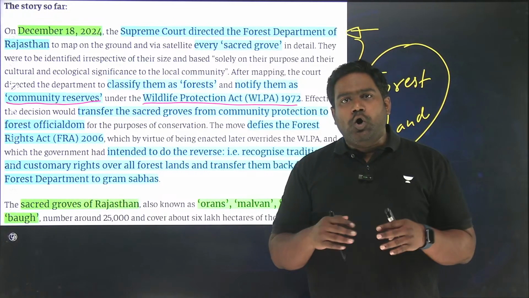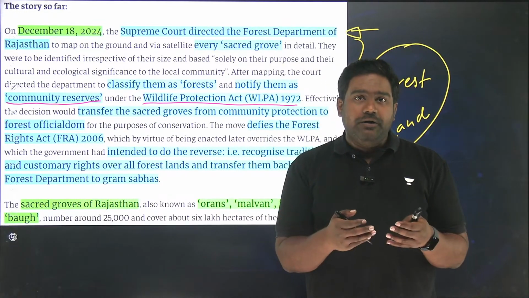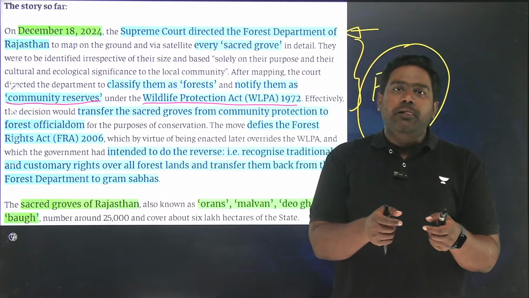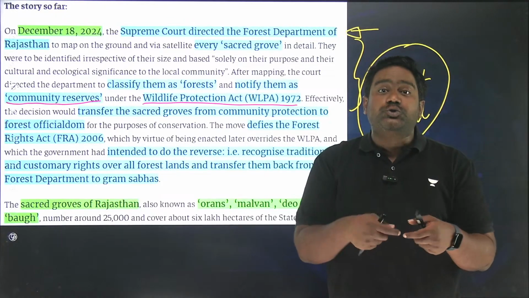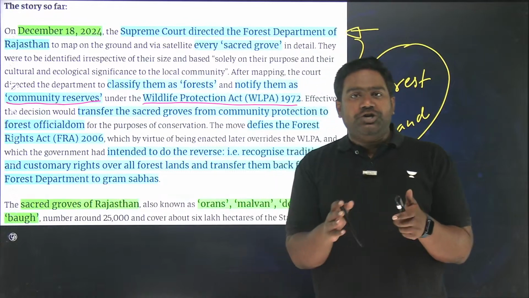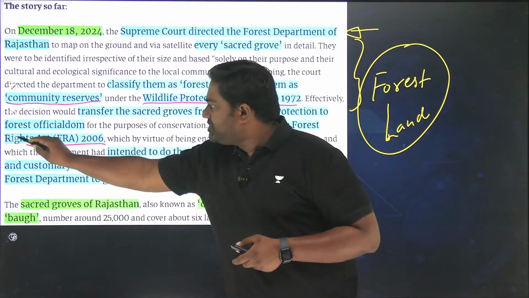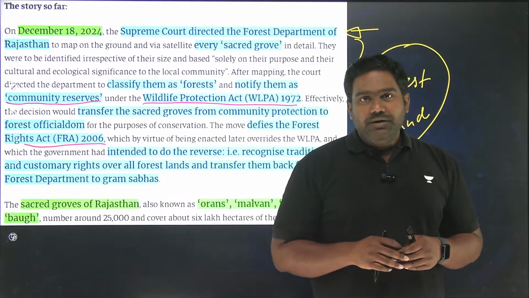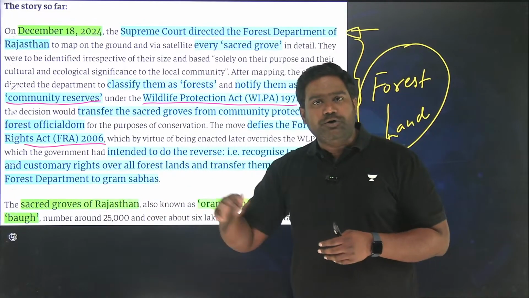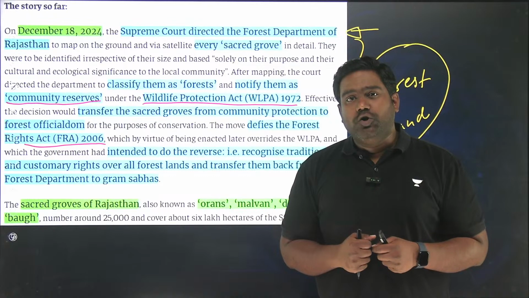See, as of now, all the sacred groves in the country are conserved, managed, and protected by the local communities. There are committees set up at the local level, which are led by the local community leaders through the Gram Sabhas. The Gram Sabhas have a primary role in the conservation and protection of sacred groves as per the provisions of the FRA, the Forest Rights Act of 2006. So the Supreme Court's order, which has been given to the Rajasthan government, is going to change this. It's going to reverse the very governance and administration of the sacred groves in India.